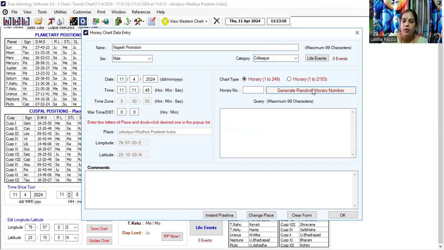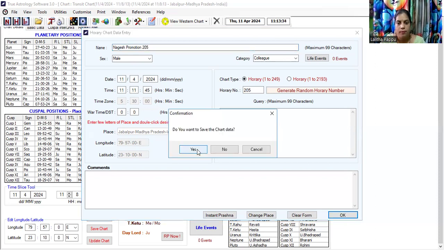After your prayer is over, you just click on generate random horary number and save this chart with the same number so that you can have a reference of the same. So I'm just saving this chart, Nagesh promotion 205, and click on OK.